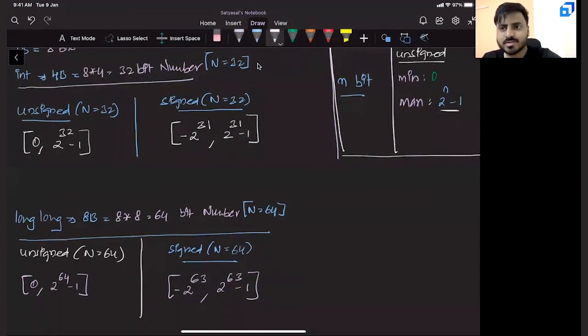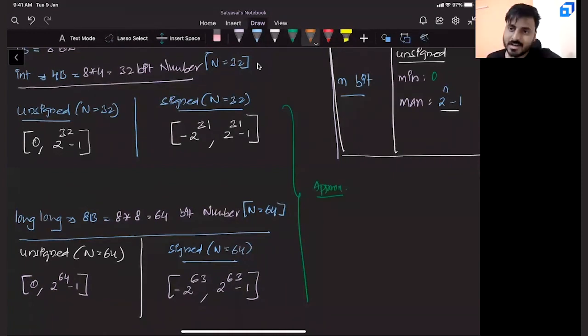I have a small question. What is 2 power 32? Can you understand 2 power 32? That much sense is not there. If I ask you to compare 10 power 5 with 2 power 32, which is bigger? The thing is, we generally understand a number in powers of 10, but we never understand a number which is in powers of 2. So this is why we have to do a small approximation here.